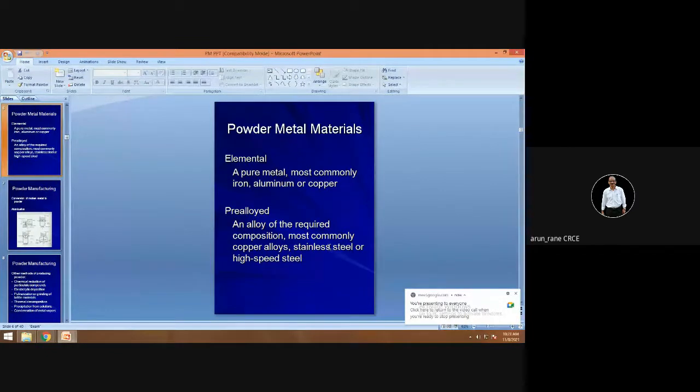You can use stainless steel. You can use high-speed steel also for powder metallurgy. Stainless steel and high-speed steels are very common because high-speed steels are used for cutting tool manufacturing, and manufacturing of cutting tools by the powder metallurgy process is very common.